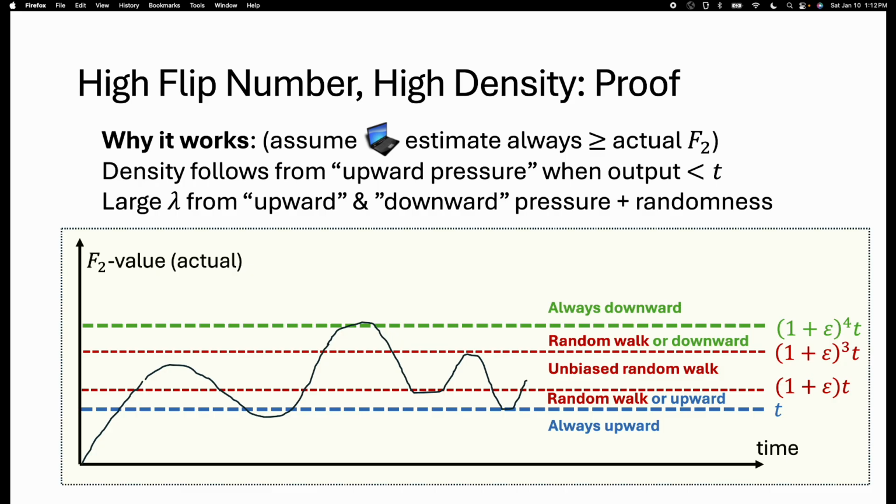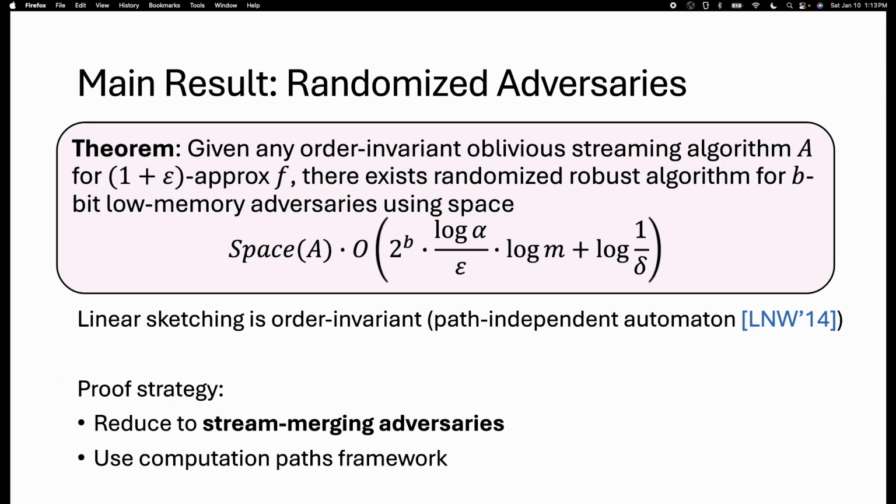Whereas if the algorithm output ends up being too large, we end up decreasing the F2 value by decreasing the coordinate 1. And in between, we do a random action, right? We have some sort of a random walk. And because random walks fluctuate, right, they go up and down, it turns out this also means that the flip number will be high because the underlying F2 answer will change a lot.